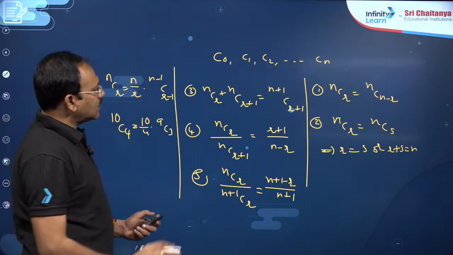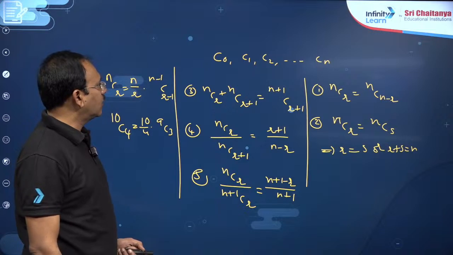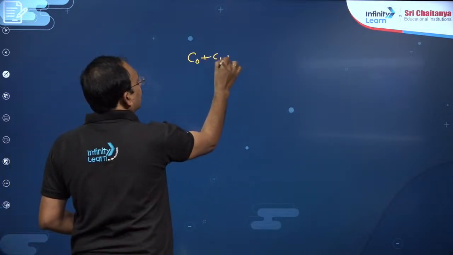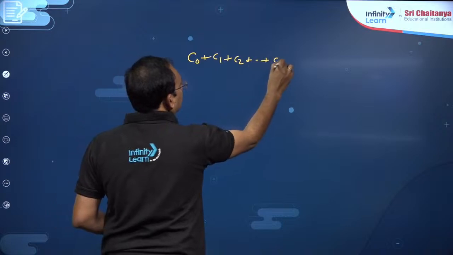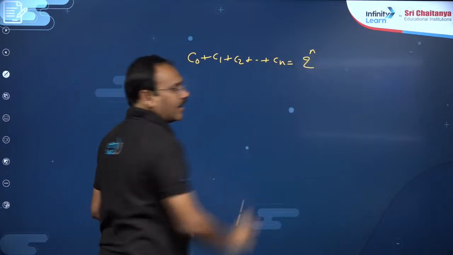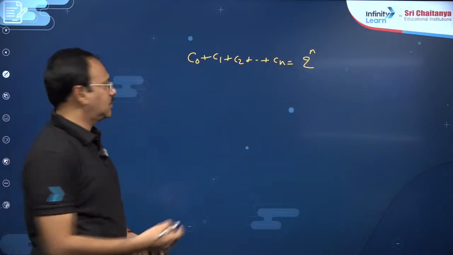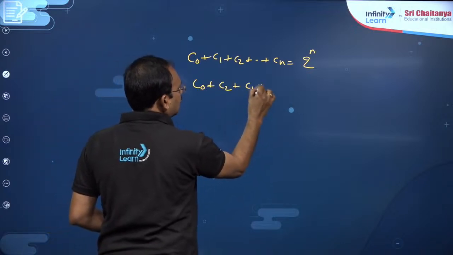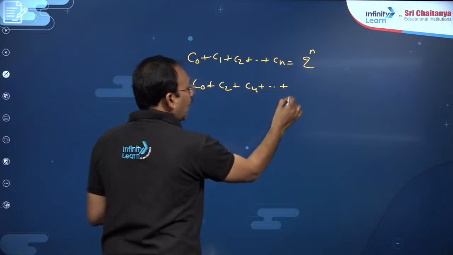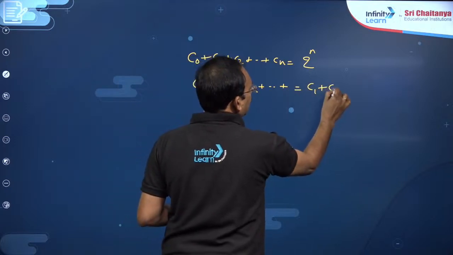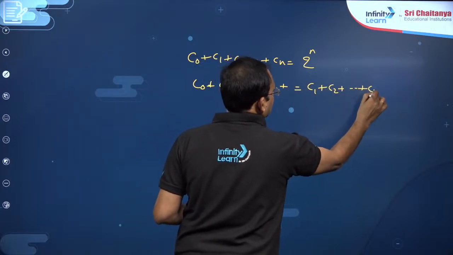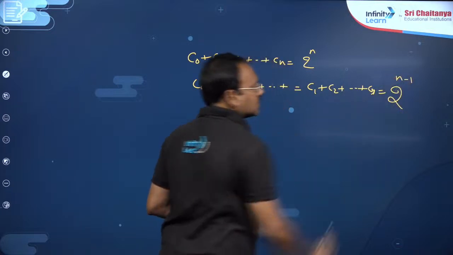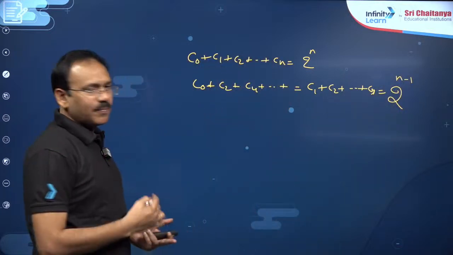Okay. So, these are simple properties related to binomial coefficients, and apart from these, C0 plus C1 plus C2 plus up to Cn is nothing but 2 power n, the sum of all binomial coefficients. And if you take only even suffixes, C0 plus C2 plus C4 plus and so on, will be equal to the sum of all odd suffixes, and whatever you get, this will be 2 power n minus 1. So, these are the basic things.